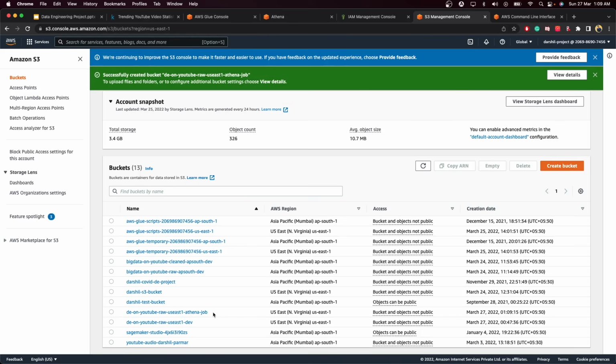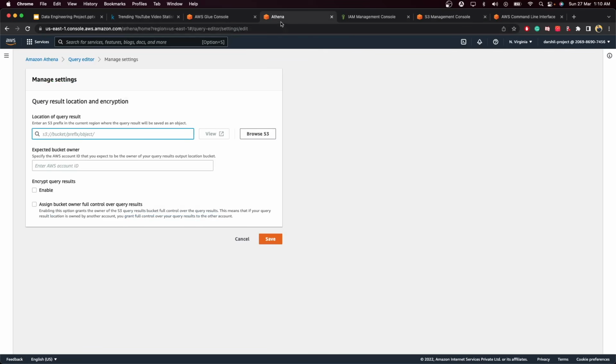It will create the new bucket for our Athena job. One thing that I forgot to tell you is that the name of your S3 bucket should be unique throughout the entire AWS universe. So you cannot use this particular bucket name anymore. Make sure you use a unique name for your bucket while creating it, or you will get an error.